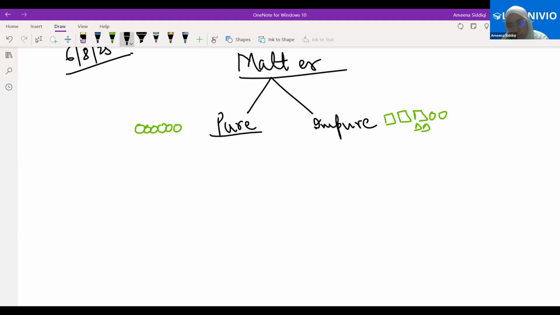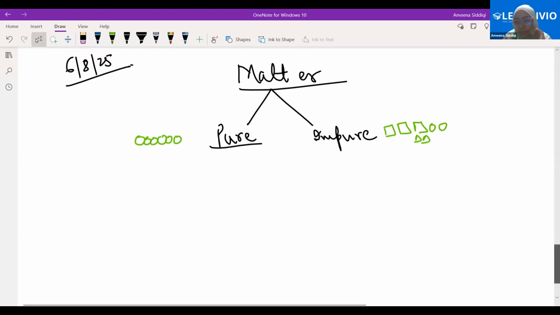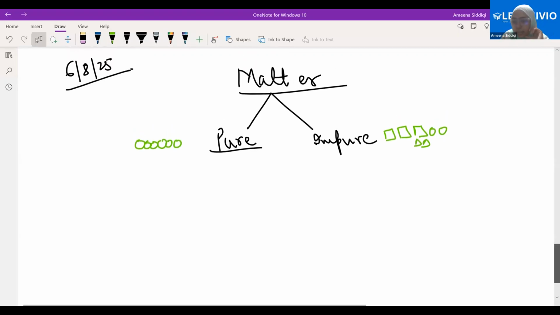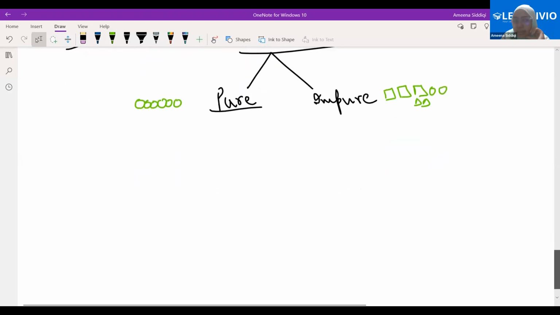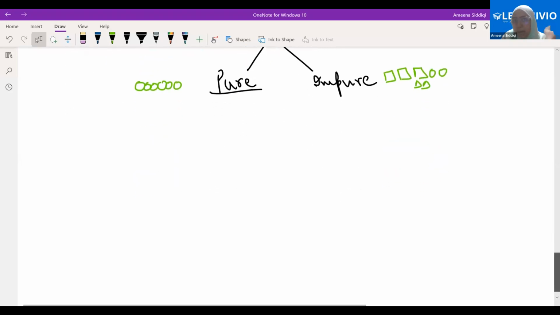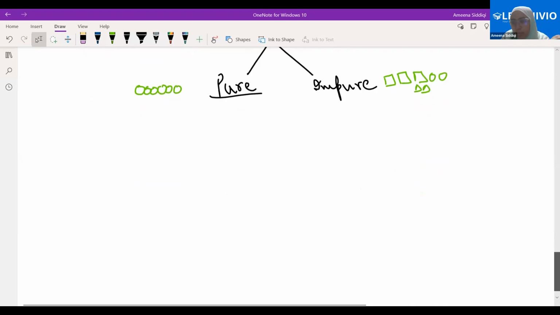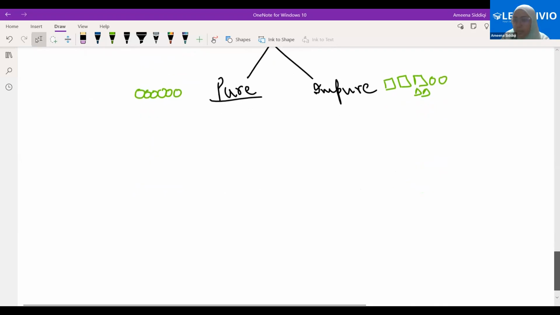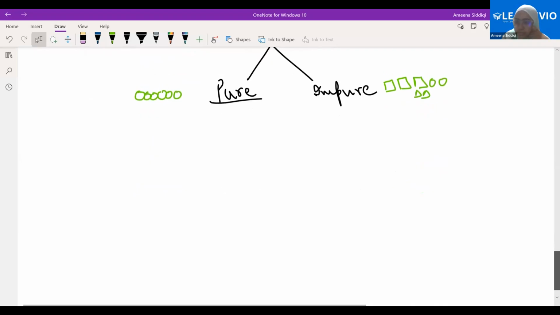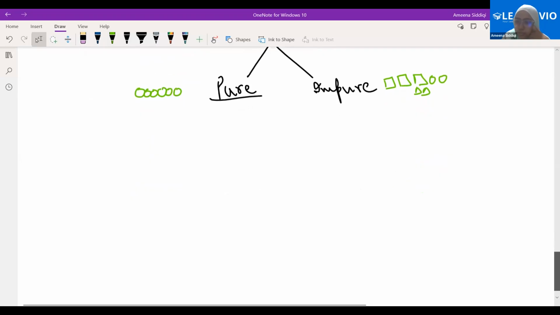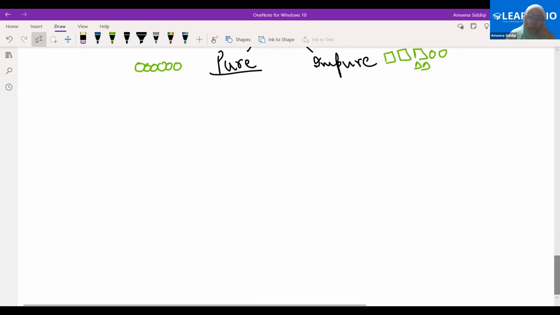Ma'am, you told that chemical composition means how the particles are arranged. Metal is again a matter, right? If you are referring to the metal, that is a matter. How the particles are arranged. If all the particles are similar, then that's the chemical composition, right? Yes, ma'am. Clear? Any confusion? No, ma'am. Good.